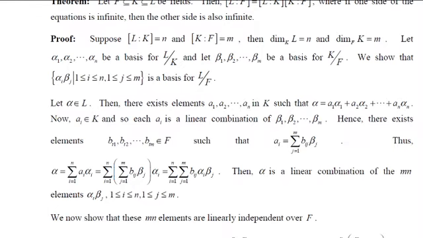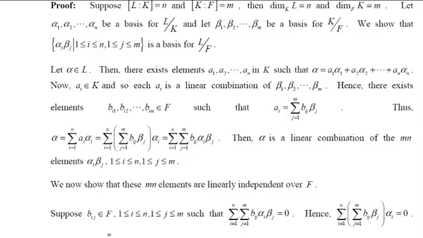But we can write this linear combination as summation i from 1 to n of summation j from 1 to m bij beta j times alpha i. Now let us say the inner sum is some ai. Then summation ai alpha i is equal to 0. If we expand this, we get a1 alpha 1 plus a2 alpha 2 etcetera up to an alpha n equal to 0. And remember, alpha 1, alpha 2 up to alpha n is a basis. Therefore, any linear combination of these vectors, if it is equal to 0, then each of the coefficients must be 0. Therefore, each of these coefficients will be equal to 0.